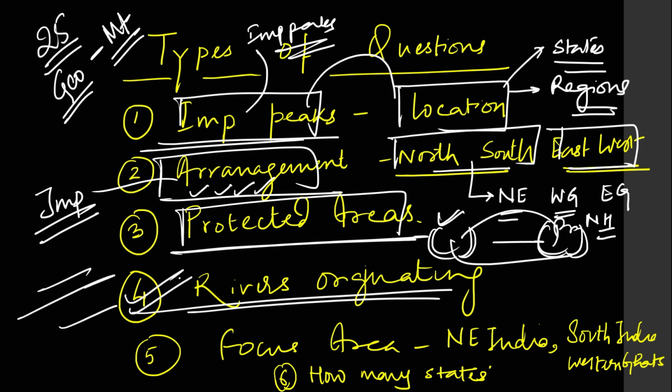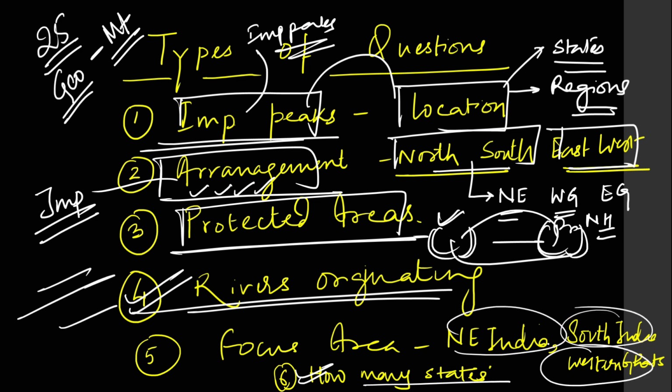This is a favorite topic of UPSC. Next, they'll give you a mountain range and ask in how many states it is located. And overall, 90% of the questions have come on either Northeast India or South India, and in South India, the Western Ghats. So these are the 6 types of questions which have come under this theme.